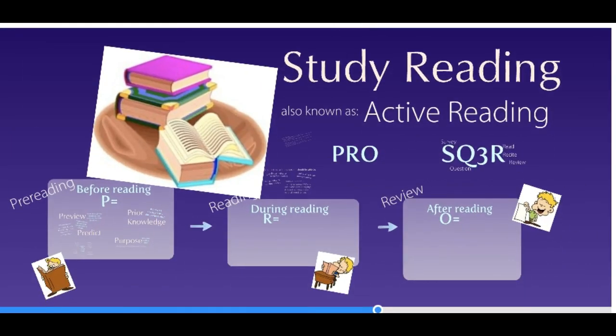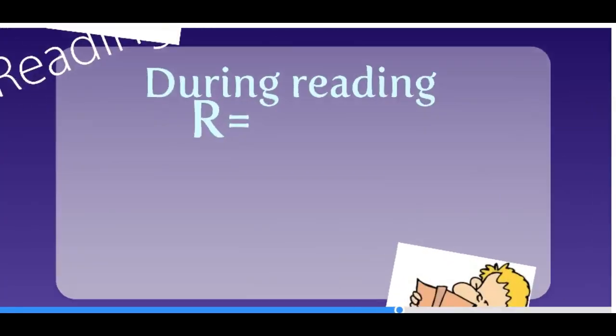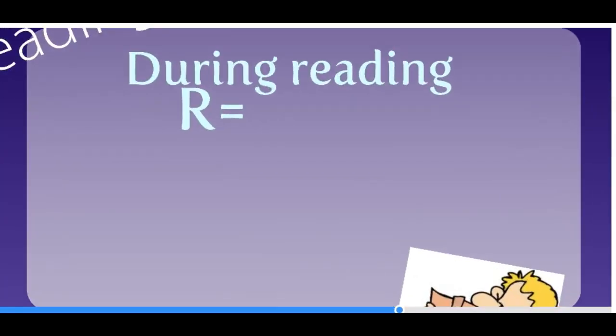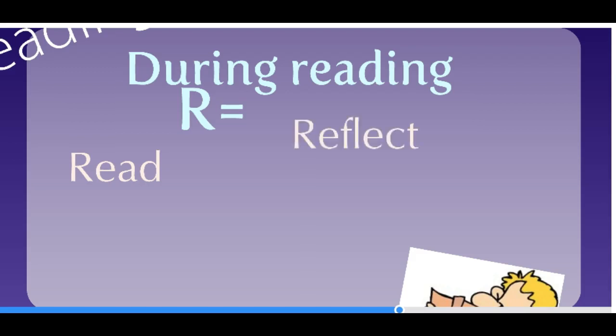That leads us to during reading. Once we have thought through those 4 P's, we can go to the during reading section. And here are 2 things to do during reading, and they both start with R. I know you'll be surprised to hear that the first one is actually read. The first R is to actually read, and the second R is to reflect, and that means to really think about it. So it's not just reciting it over and over again or memorizing things or reviewing it and looking at it again.